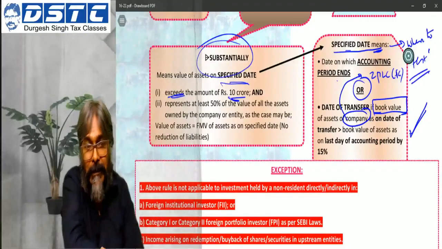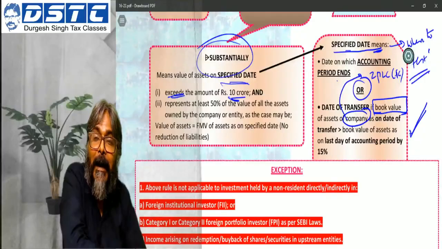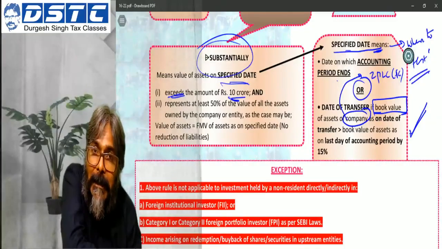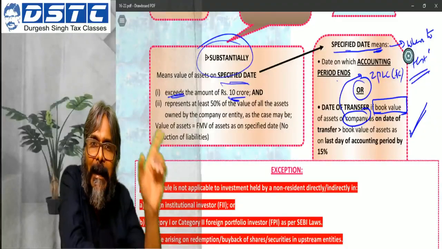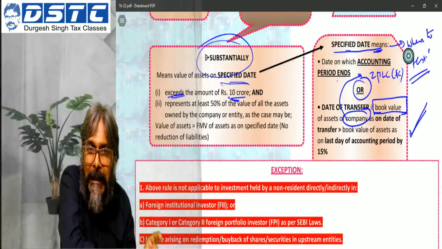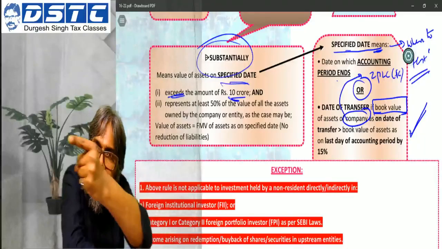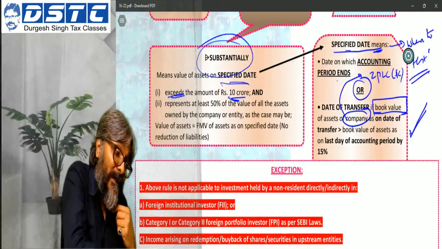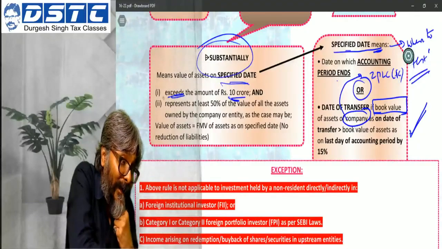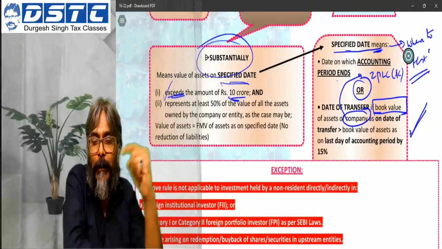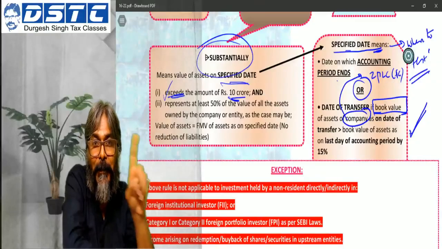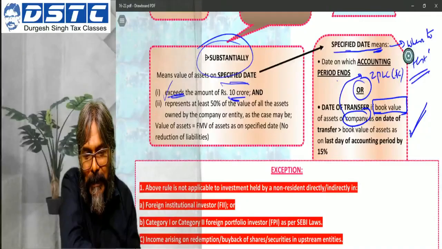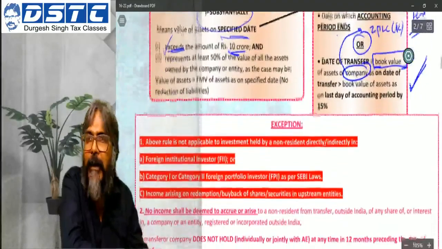Students, congratulations. You will say, sir, why suddenly congratulations? I told you in part A of the class that you have to make a checklist of all the items of the threshold limits, isn't it? So congratulations, because another checklist is getting ready. The checklist item is exceeding by 10 crores, and not greater than or equal to. Don't make this blunder. It is excess of 10 crores. Did you all get this one? Excess of 10 crores, students, is what you're going to write.